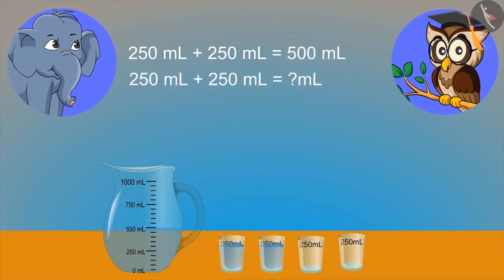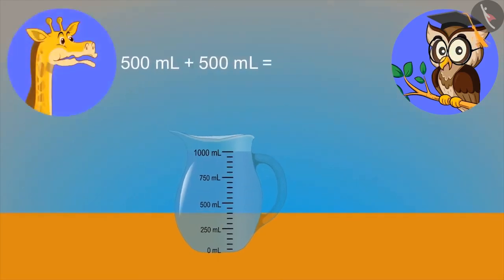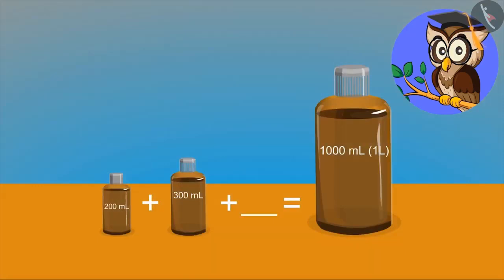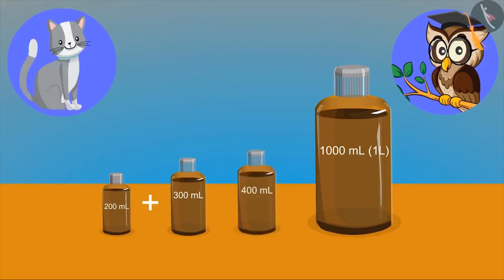If we combine 2 more glasses of 250 ml water in it, then how much total water will we have? 500 milliliter and 500 milliliter means 1000 milliliter means 1 liter. Yes, correct. Now see, in one bottle, we have 200 ml of oil and in the other, we have 300 milliliter of oil. Now tell me, to fill a 1000 milliliter bottle or 1 liter bottle, how much oil will you need? Is the answer 400 ml?